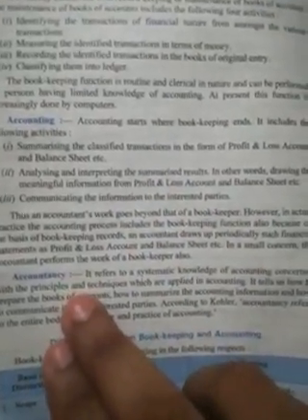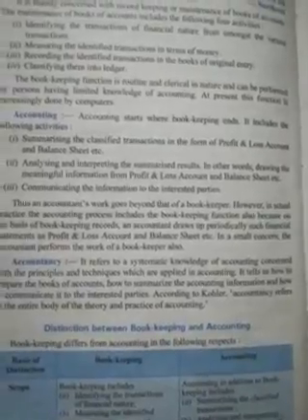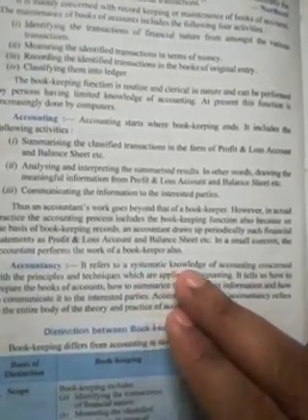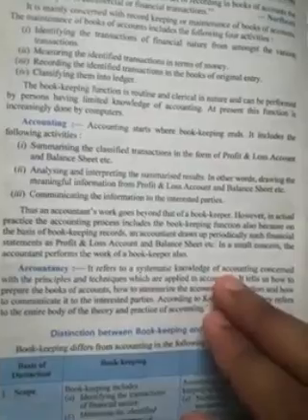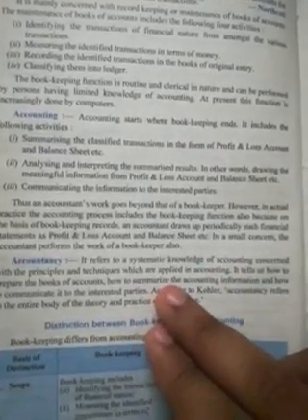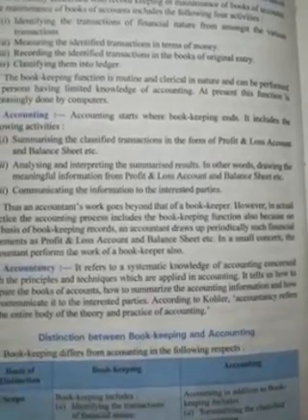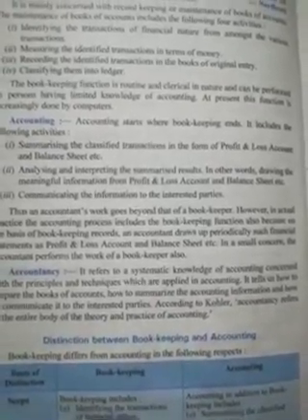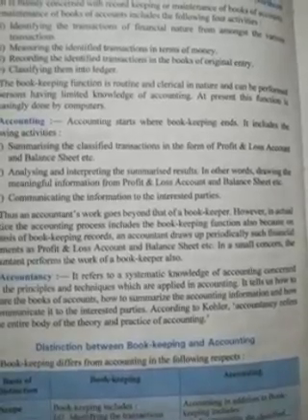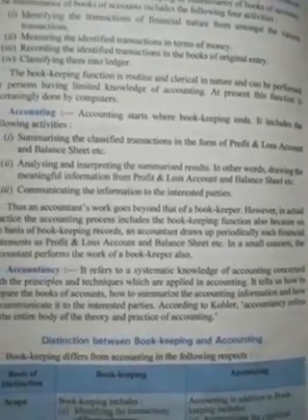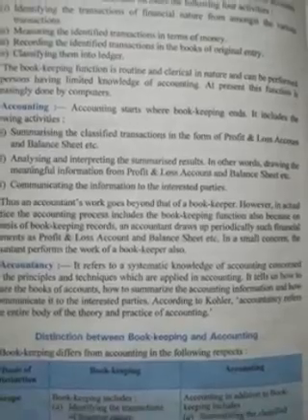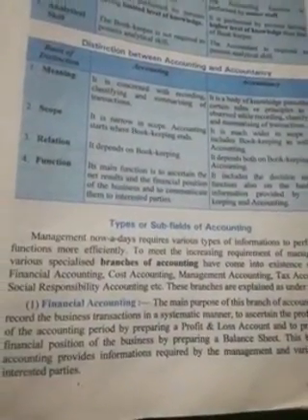All right. And when we are talking about the term accountancy, so class, accountancy refers to a systematic knowledge of accounting concerned with the principles and techniques which are applied in accounting. So basically accountancy is a systematic knowledge of doing accounting work. This is the simplest meaning of the word accountancy. All right, so let's move further to our next topic, and our next topic is types or subfields of accounting.